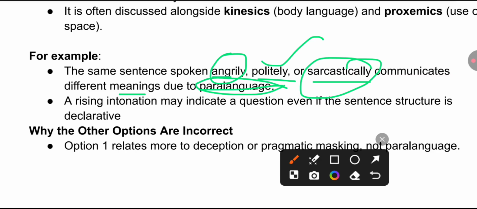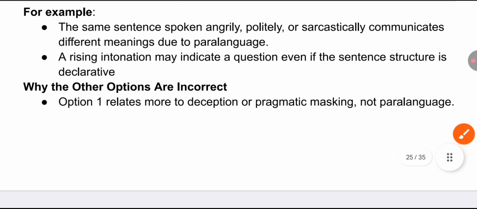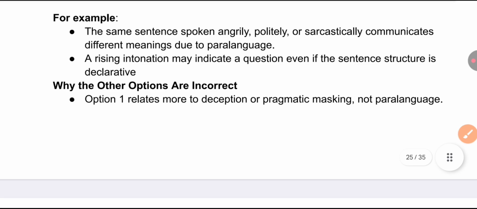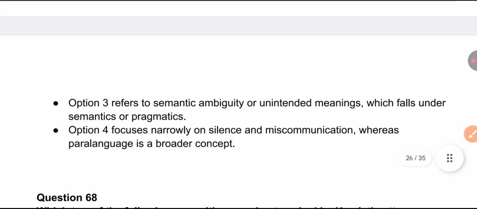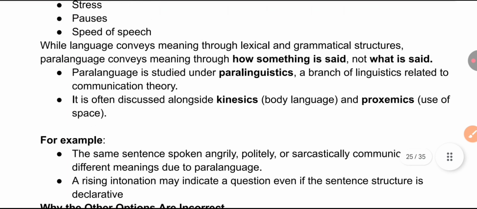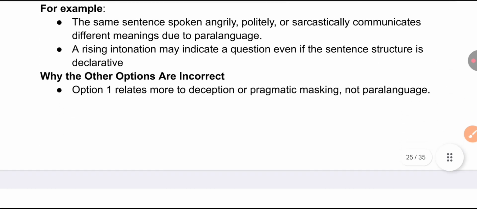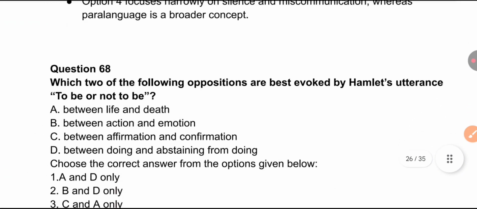So a rising intonation may indicate a question even if the sentence structure is declarative. The other options you have are incorrect; they relate more to deception, pragmatics, masking, not paralanguage. So here we only have to focus on paralanguage, which option 2 includes. Okay, see the next question.